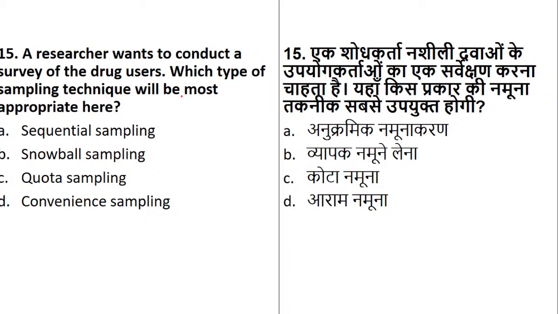A researcher wants to conduct a survey of drug users. This has been repeated. I have repeated this question again. So let's see. A researcher wants to conduct a survey of drug users. Which type of sampling technique will be appropriate? Sequential, snowball, quota, or convenience sampling? Which will be the most appropriate sampling?